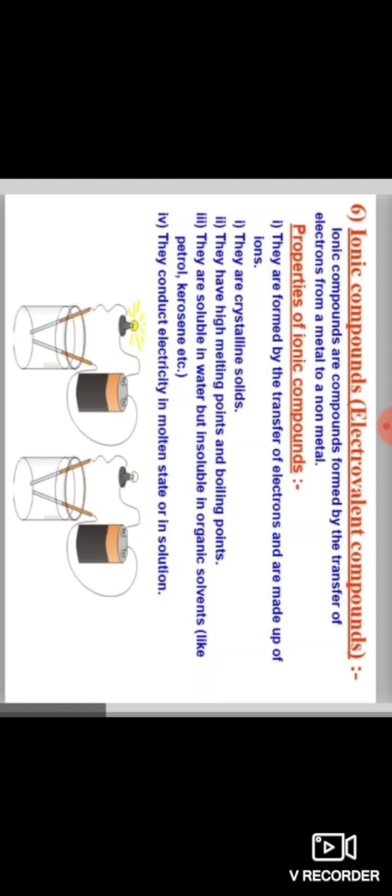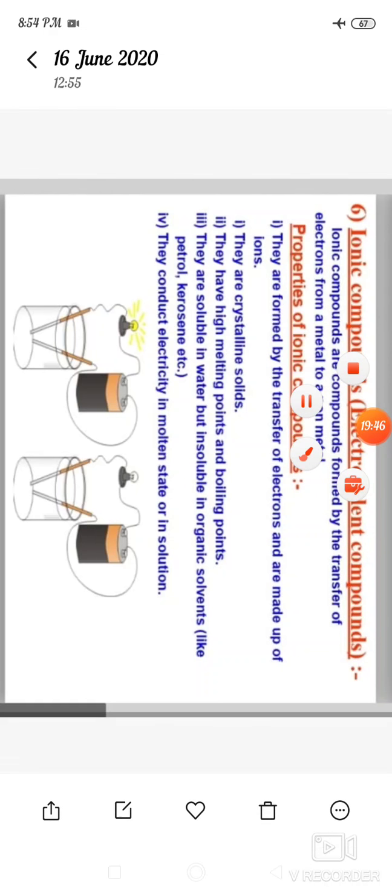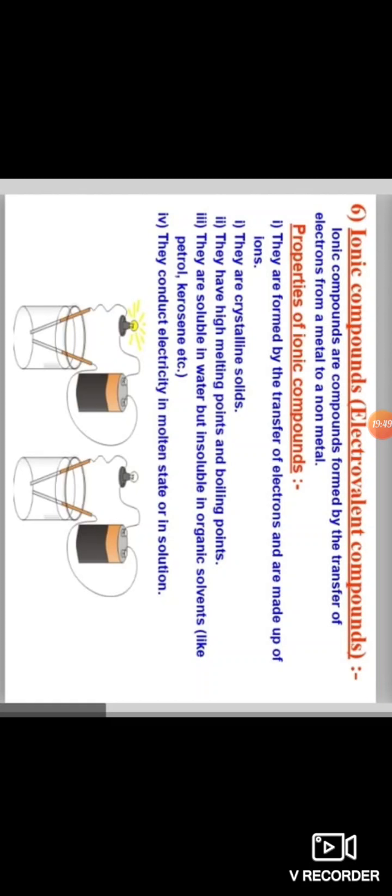And then ionic compounds. So ionic compounds, you will know what we mean by ions. Here charged particles are called ions. So either positive or negative charged particles are called ions. So ionic compounds are compounds formed by the transfer of electrons from a metal to a non-metal.